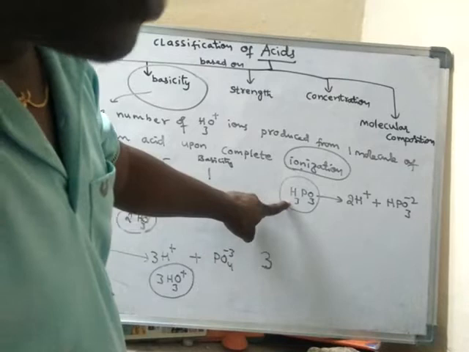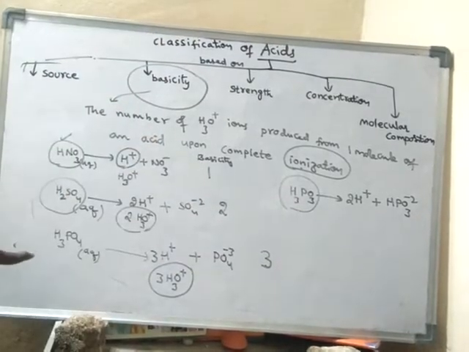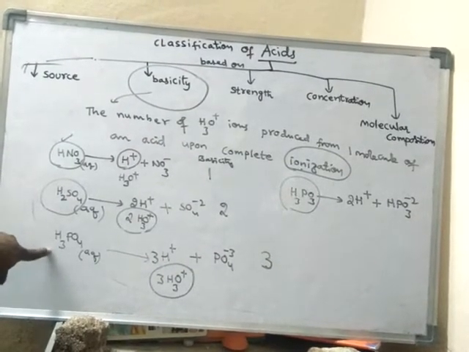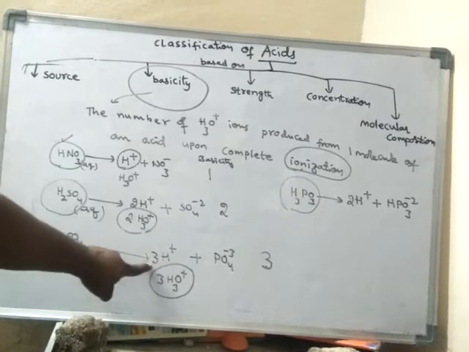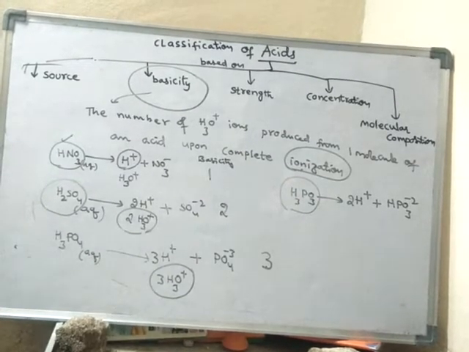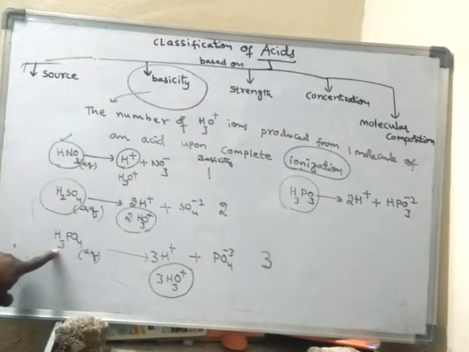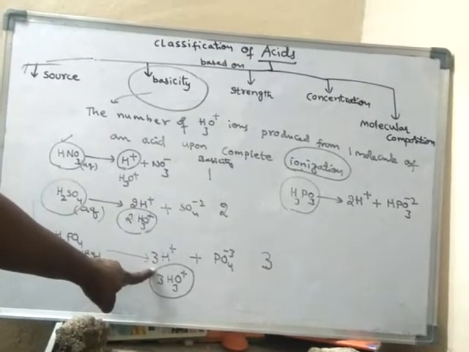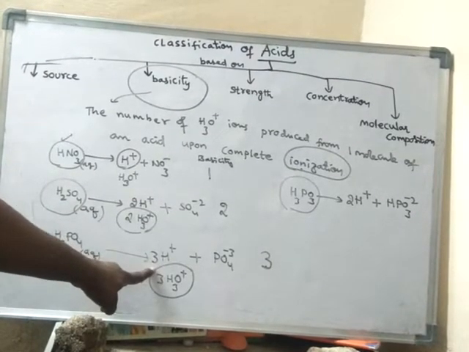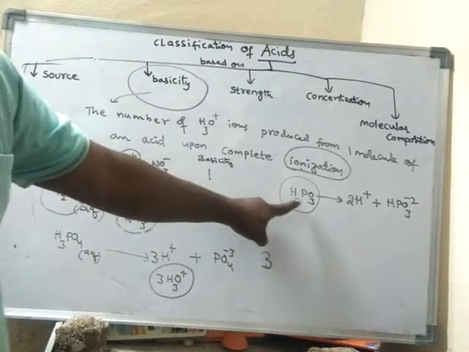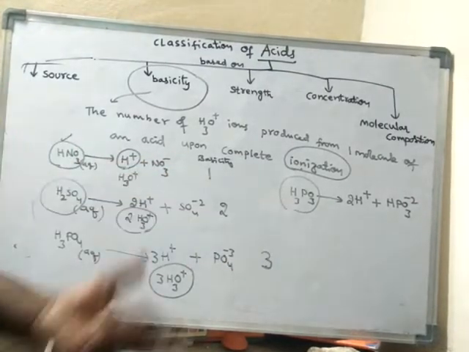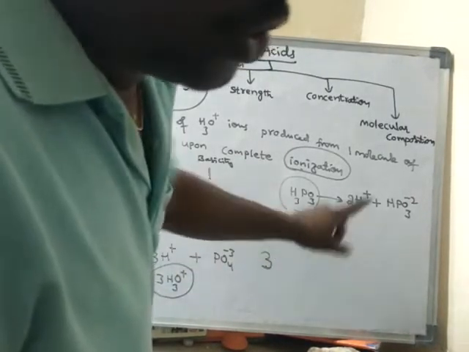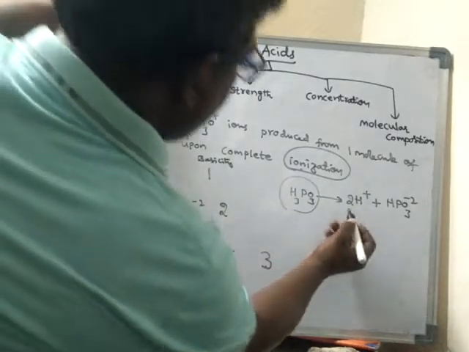So this is called phosphorus acid, and this is called phosphoric acid. Phosphoric acid is able to produce 3 H+ ions, as all 3 hydrogens are converted into ions, whereas phosphorus acid can produce only 2 H+ ions.